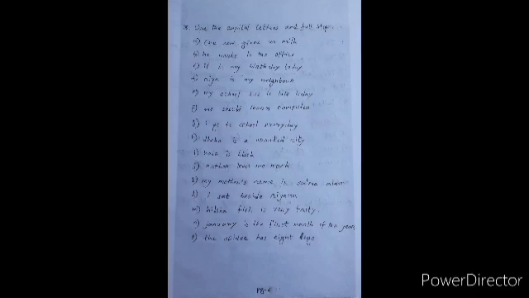Number M, Hilsha fish is very tasty. Look, Hilsha is the name of a fish, and at the same time it is the beginning of the sentence, so we write the H in capital form, and after tasty we use a dot. Number N, January is the first month of the year.